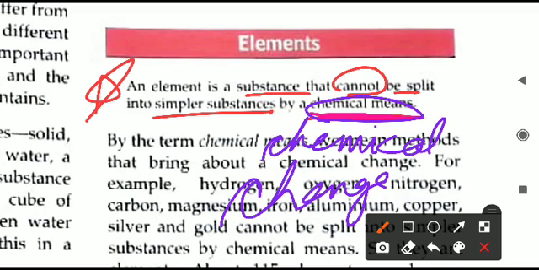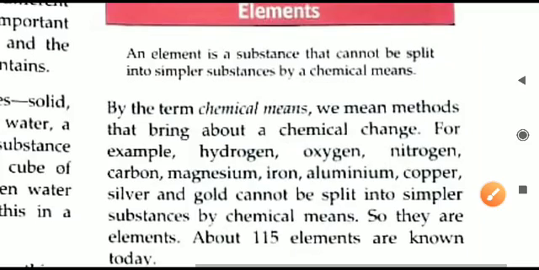So if we do any chemical change, any chemical reaction, it is not possible to split the substance into smaller parts. Split means what? Split means we cannot break. It is not possible to break an element into simpler substances. It is not at all possible.